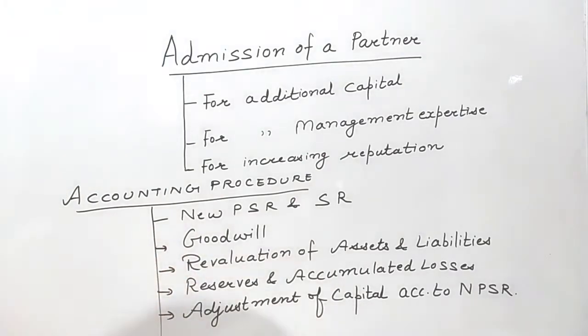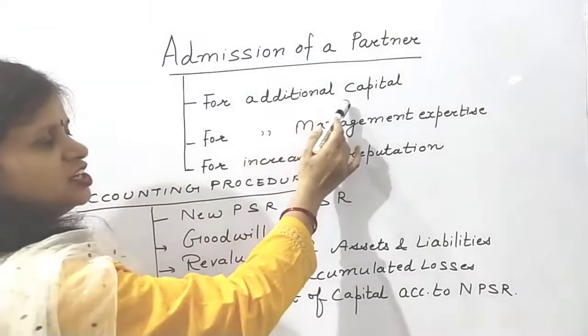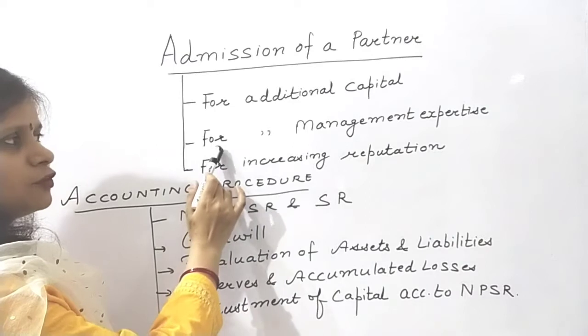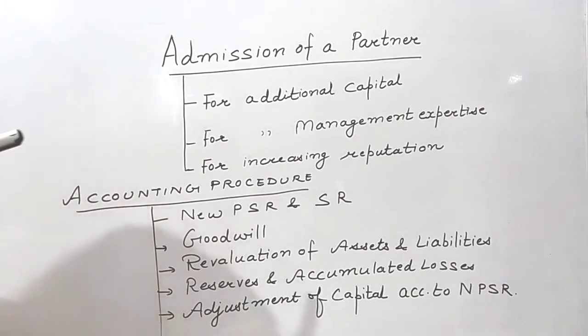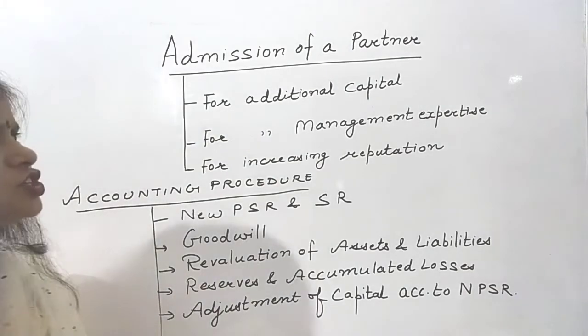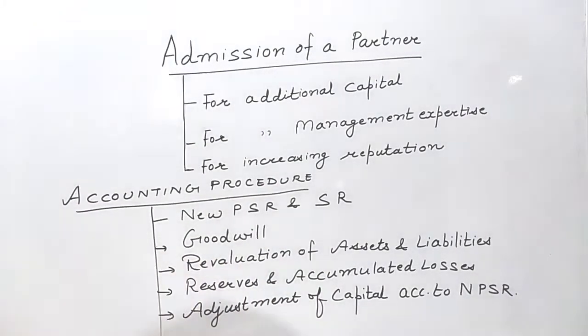The reason is quite simple. It may be for getting additional capital, it may be for additional management expertise, or it may be for the purpose of increasing the reputation of the firm by admitting a reputed person as a partner. Now, whenever a new partner is admitted, the profit share of some of the existing partners will definitely reduce, because they will have to sacrifice their share of profit in favor of the new partner.